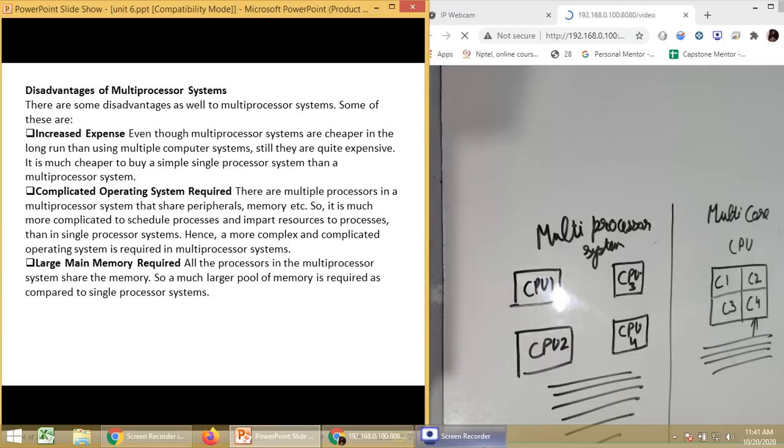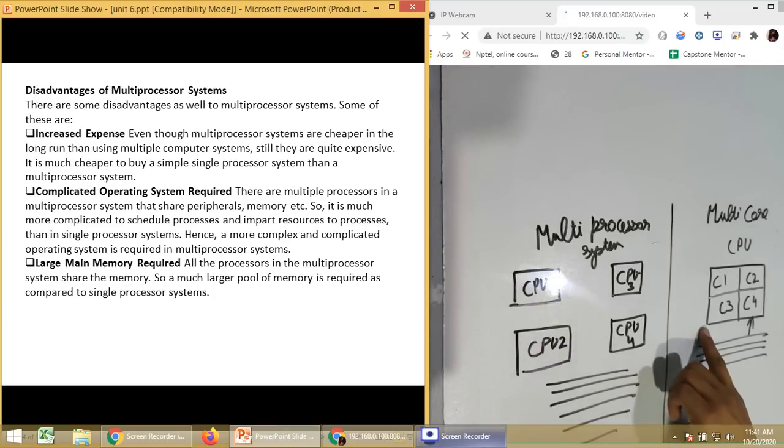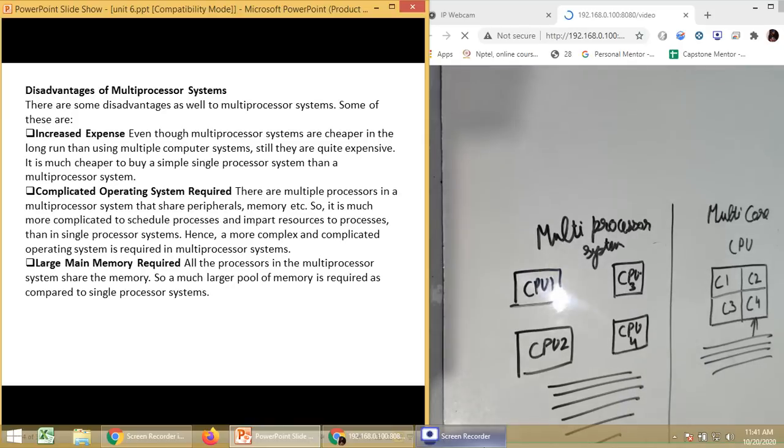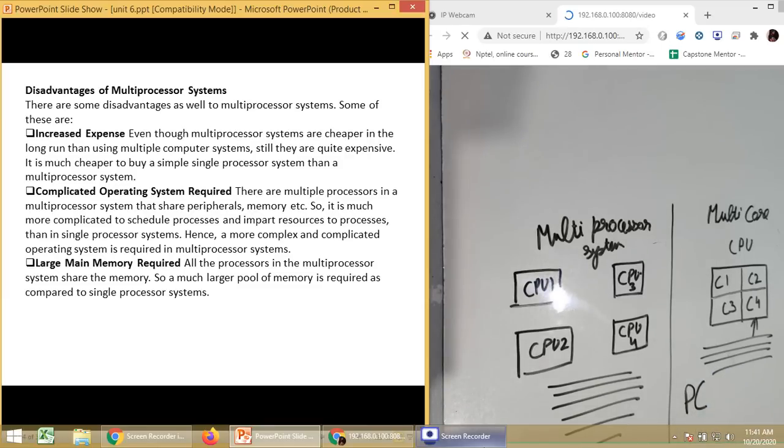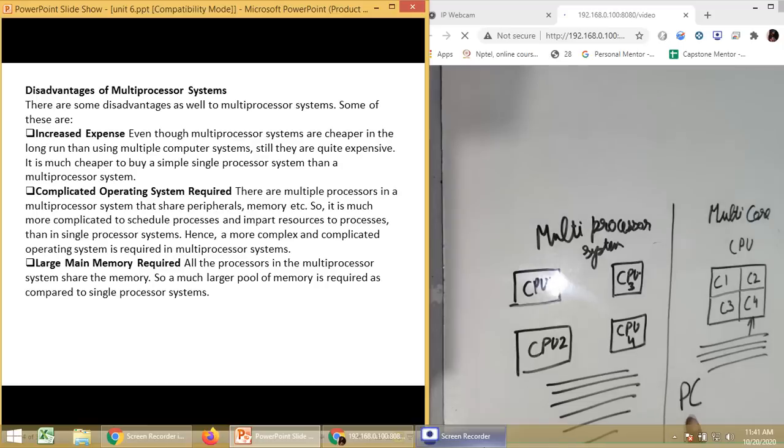First one is the performance of multi-core is good, it is not bad at all. Multiprocessor systems are used where you need a lot of processing power, and the systems which we use are known as PC, that is personal computer. Even though personal computers are now becoming very capable and very fast to process the data, still they are personal computers.